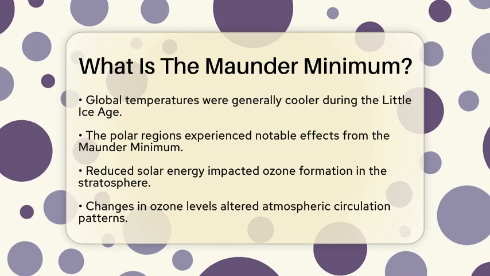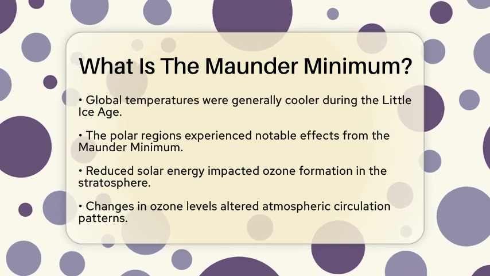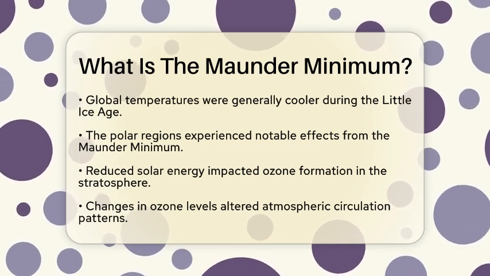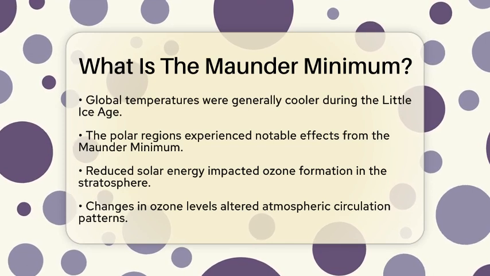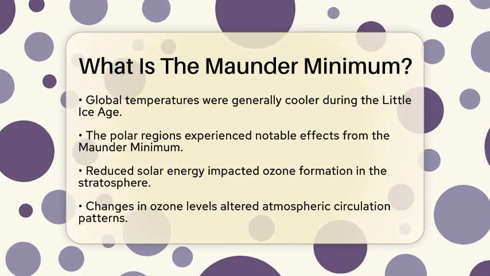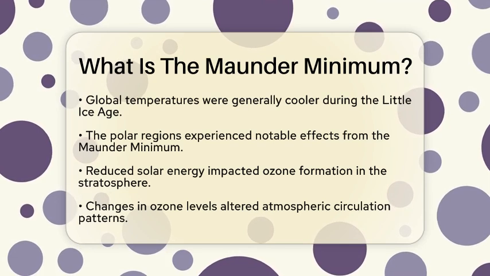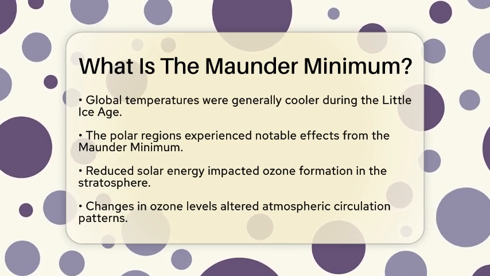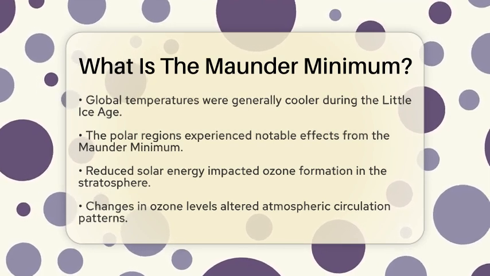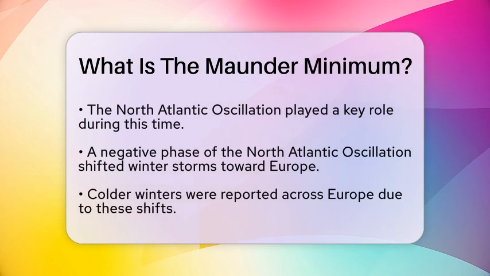This oscillation affects the balance between high and low pressure systems near Greenland. During the Maunder Minimum, when the North Atlantic Oscillation was in a negative phase, winter storms often shifted eastward toward Europe. This resulted in colder winters across the continent.